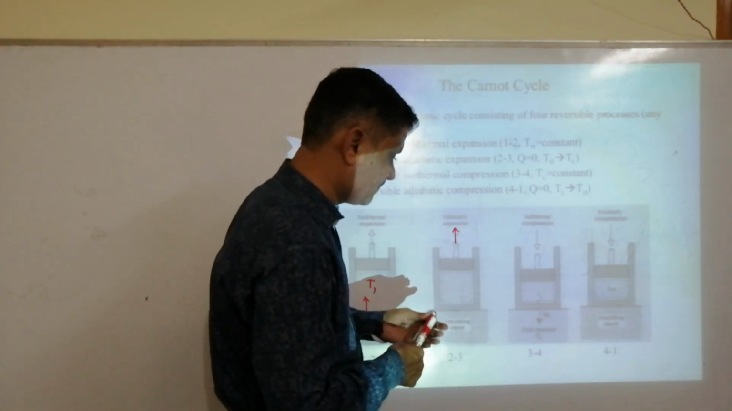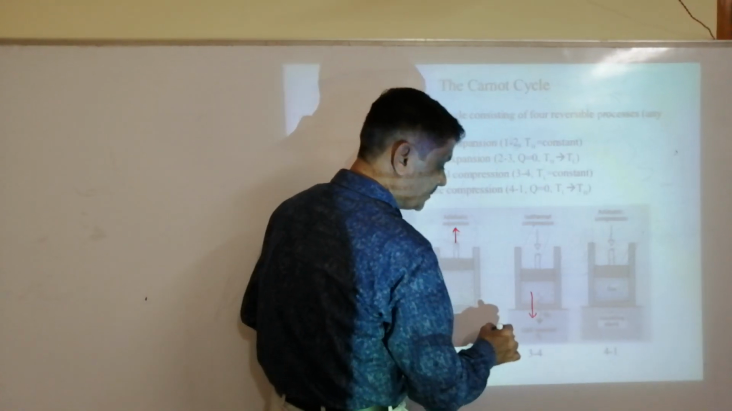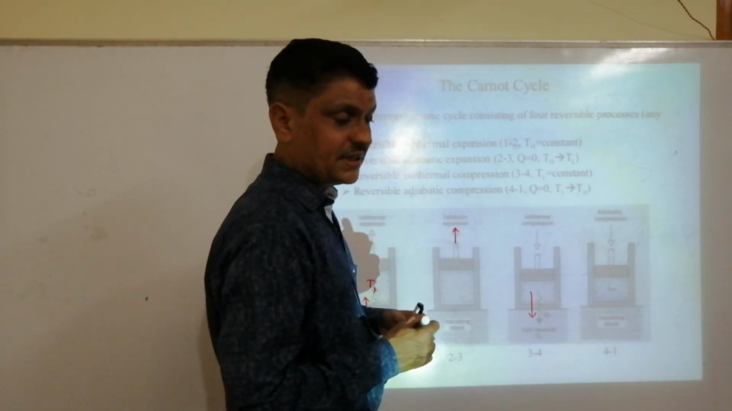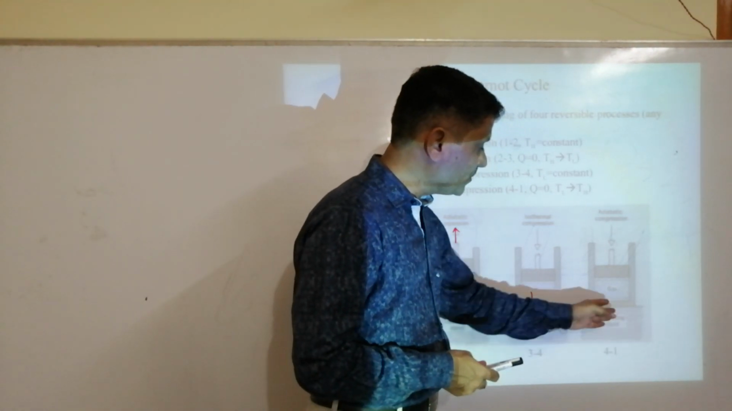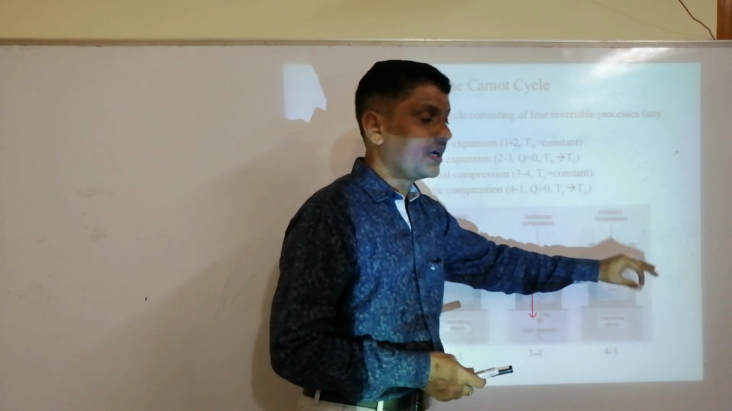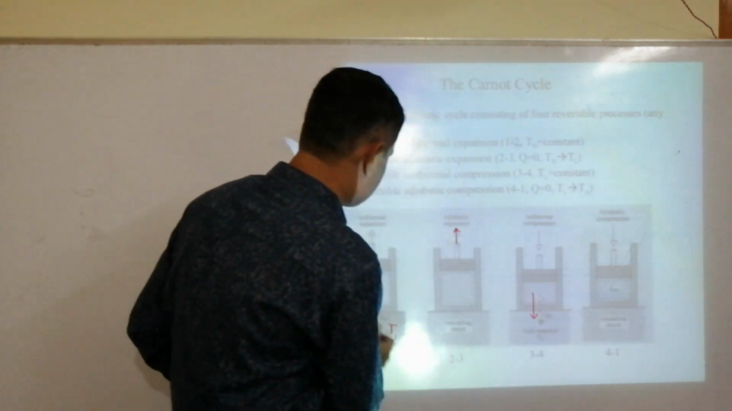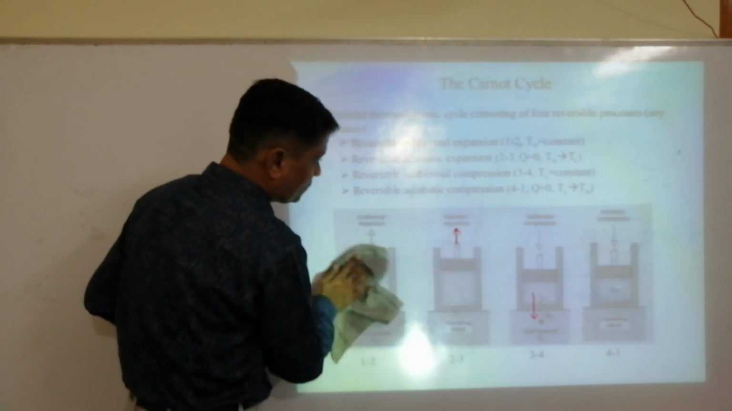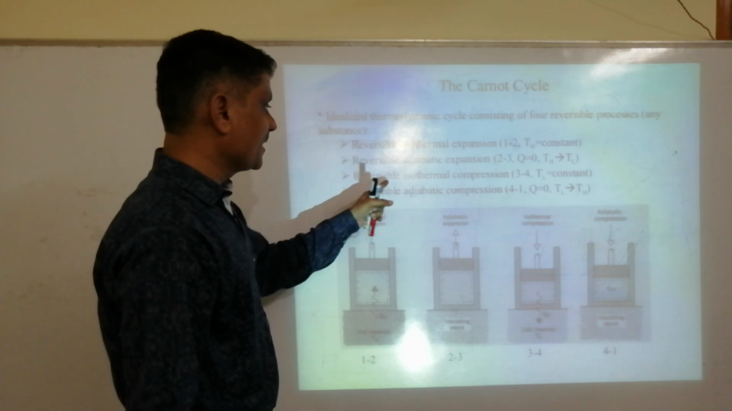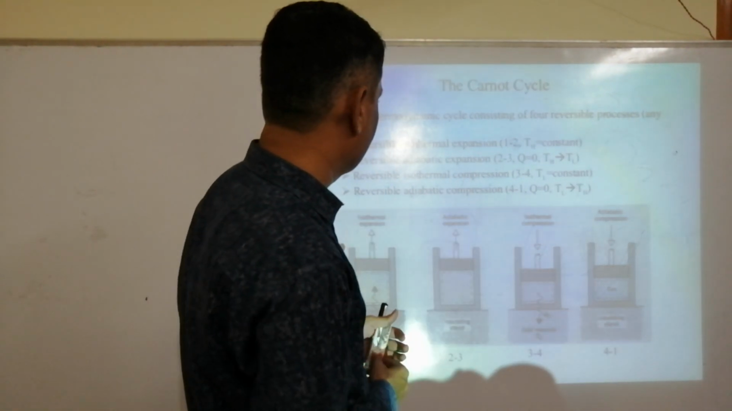Later it is placed on the sink. It is compressed. While compressing, it rejects heat energy. Till here, remember, the temperature of this and this should be the same. Later it is kept on the insulating stand. Once again it is compressed. Therefore, this complete one cycle takes place in 4 steps: first isothermal expansion, next adiabatic expansion, next isothermal compression, then adiabatic compression.